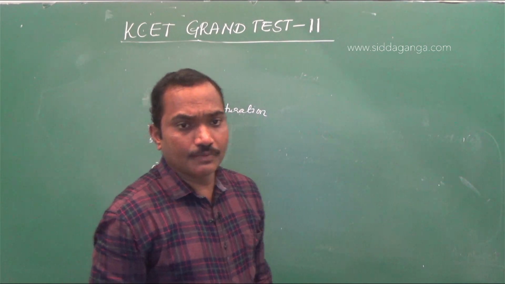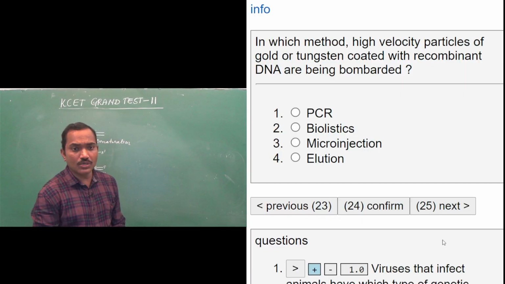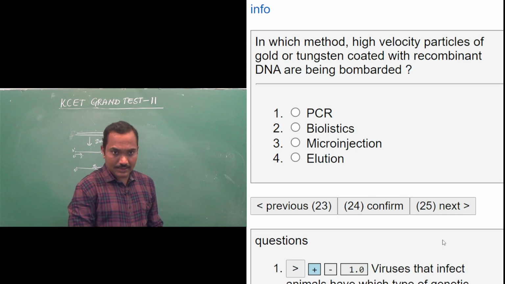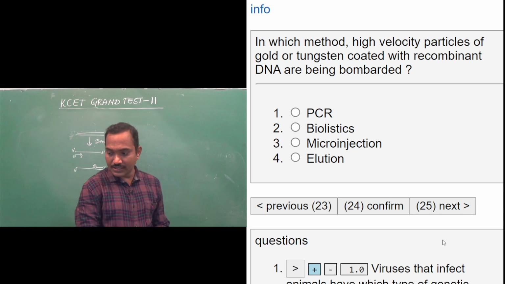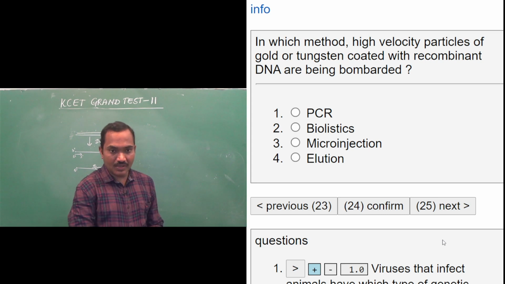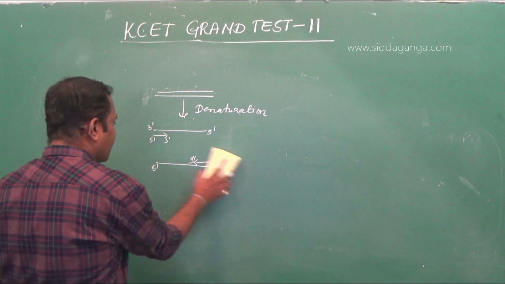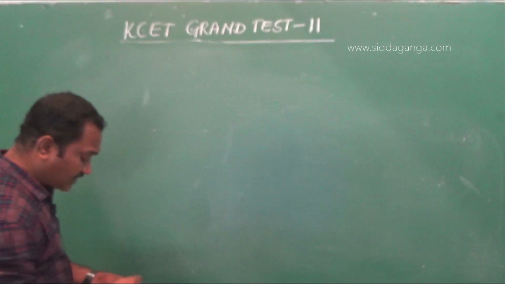Question number 24. In which method are high velocity particles of gold or tungsten coated with recombinant DNA or desired gene bombarded? So the concept of transfer of genes into the host cells or desired cells. We have different methods of gene transfer, such as physical method, chemical method, and even the biological or vector mediated.